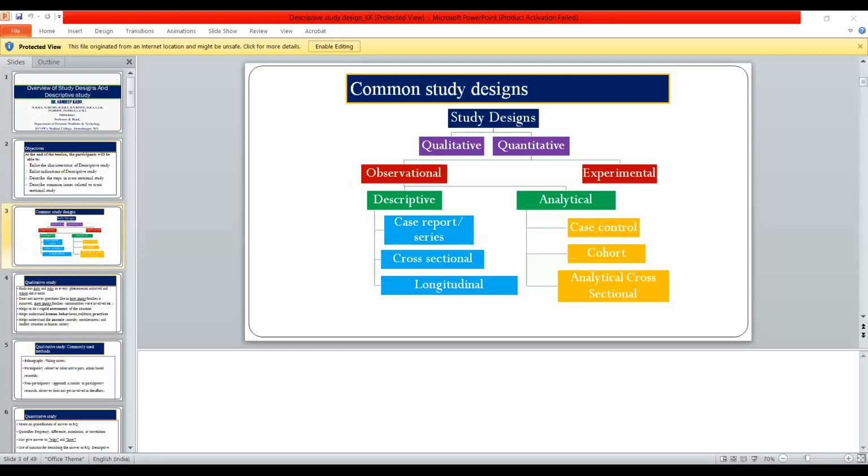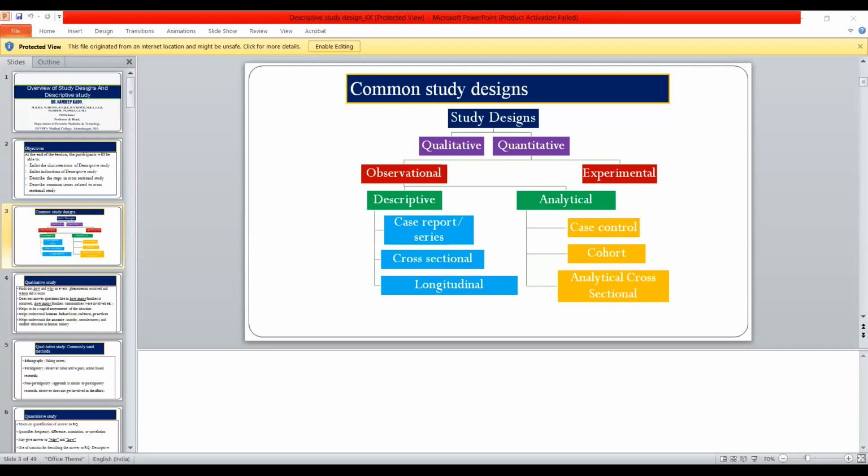No hypothesis, no comparison group, observation of variables at one point, that is one snapshot. It means you take the data at one time. While in a longitudinal study, you again go back to that. Understood? Then it usually helps in estimating the prevalence, the burden of the disease at that particular time.